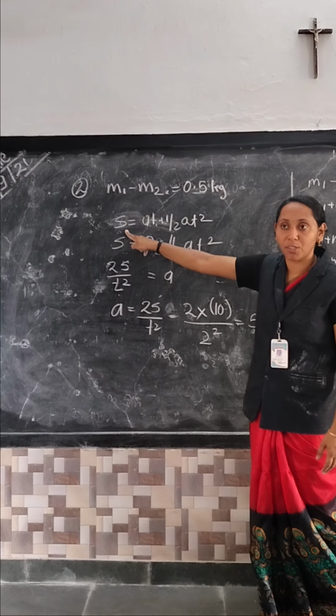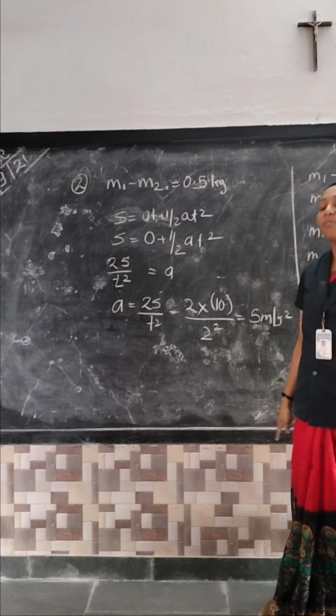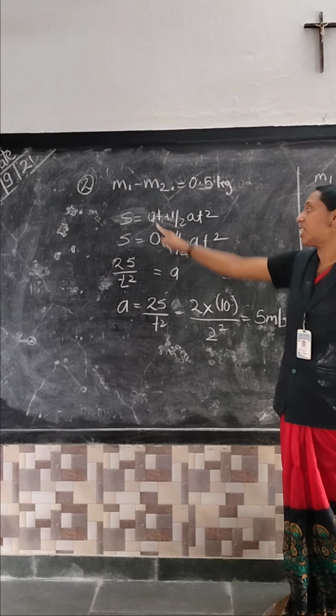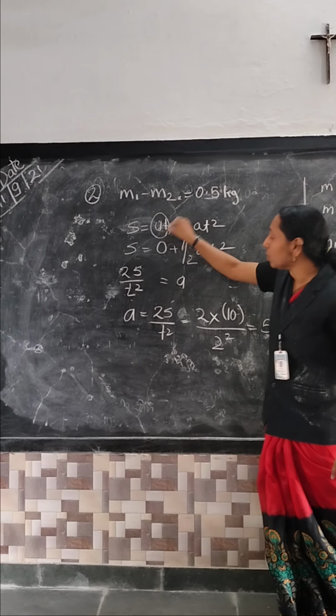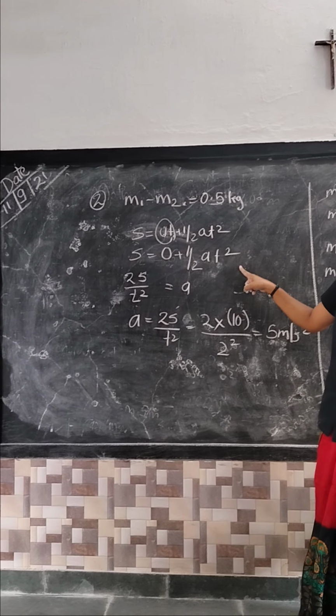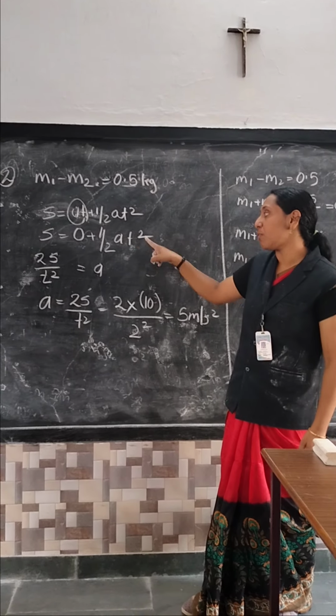Third equation of motion: S equals ut plus half at square. Done. Now the initial condition is rest, that's the reason u is 0. So this first term becomes 0, and half at square is left. I want to find out the value of a from here.